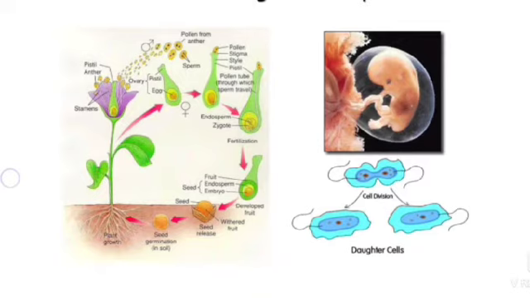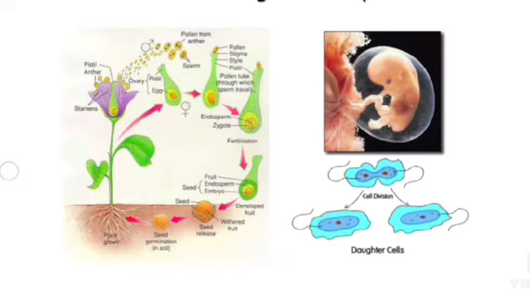By reproduction, life perpetuates itself. Each new organism develops from a fragment of protoplasm, divided from one parent, or from fragments divided from two parents, male and female.